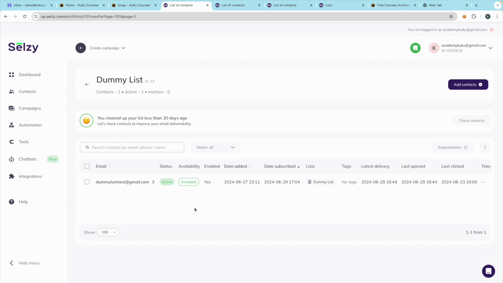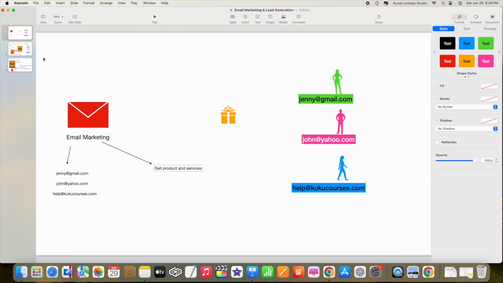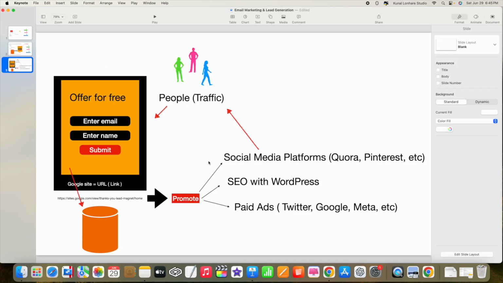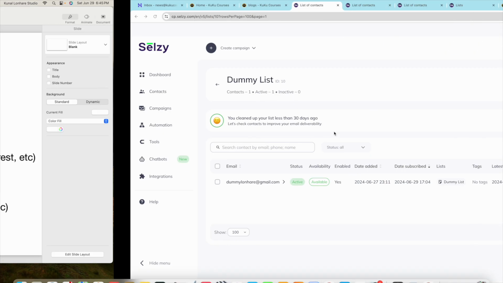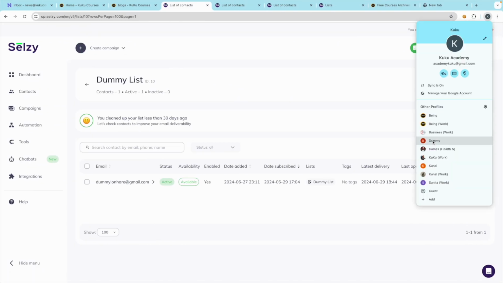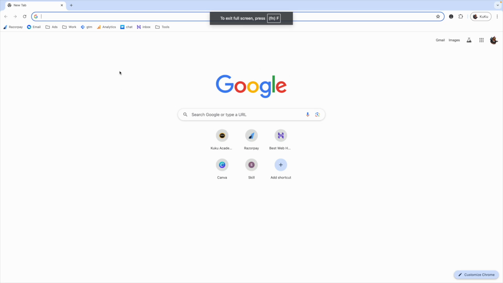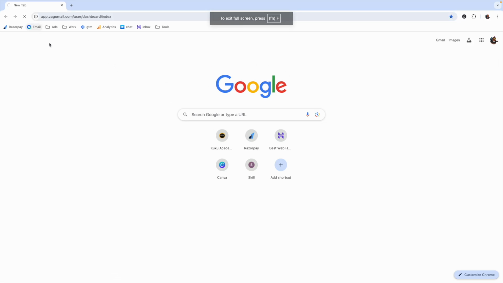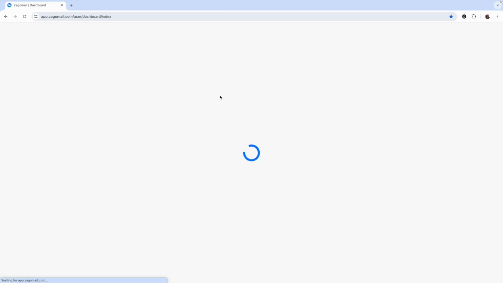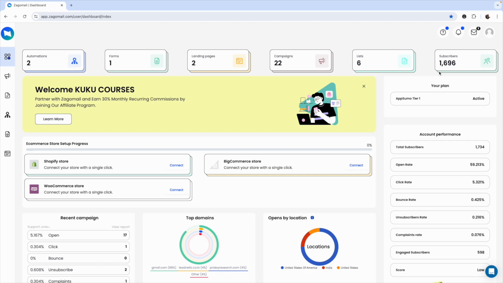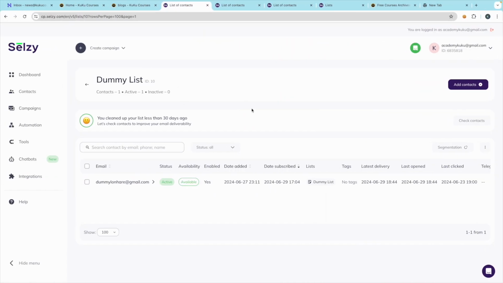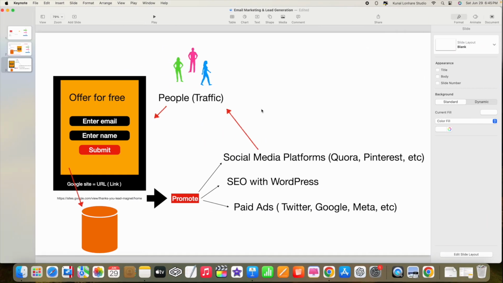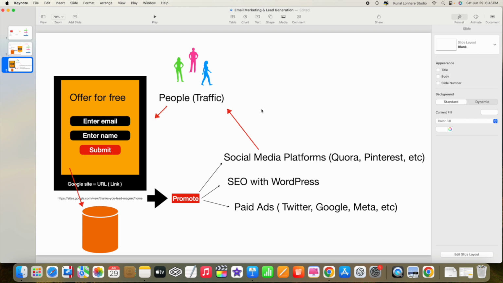Now you might be thinking that it will take too much time to collect the leads. It's not like that, my friends. I have various other platforms. Basically, I have more than 30,000 emails in lists across different platforms. In this email marketing platform, I have 1,600 subscribers, and so on. So just keep working, you will understand, and you will be able to collect the email list of people very easily.